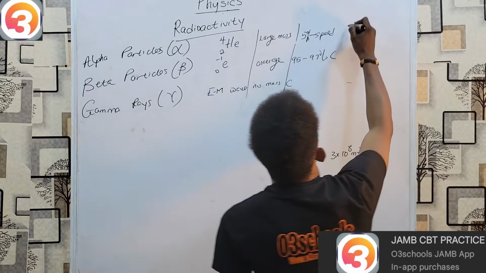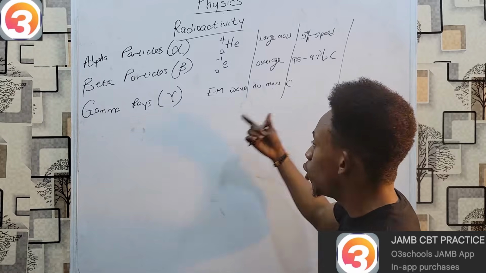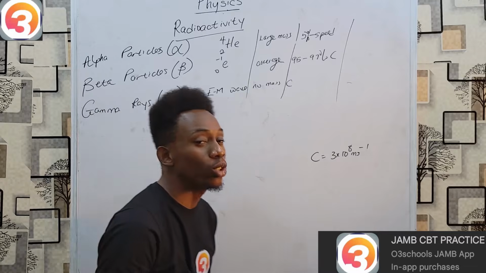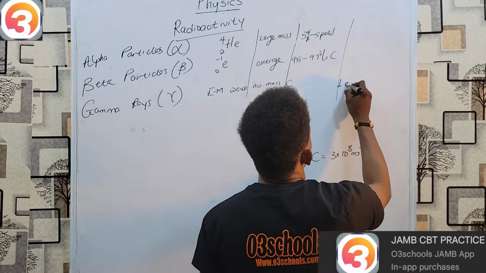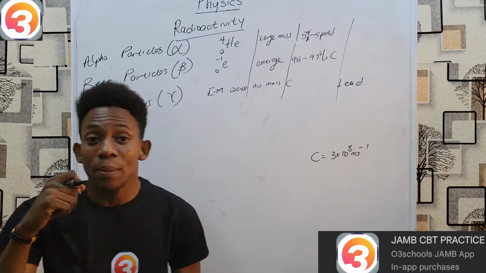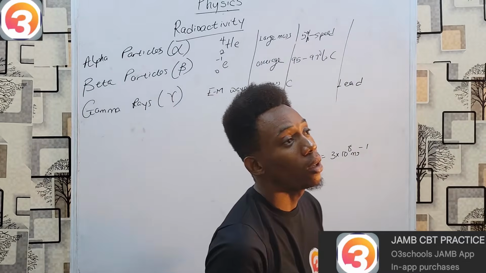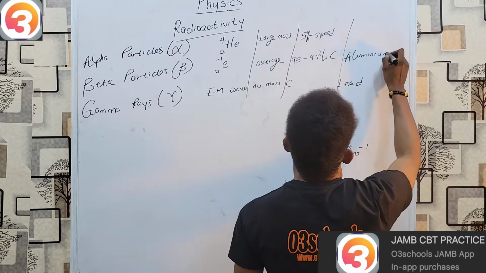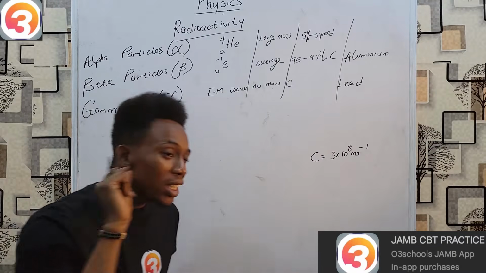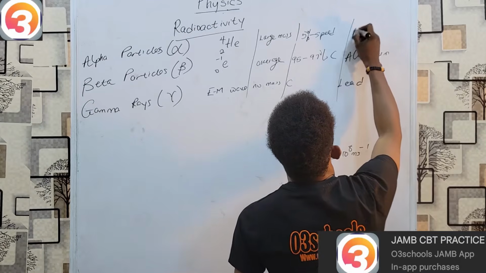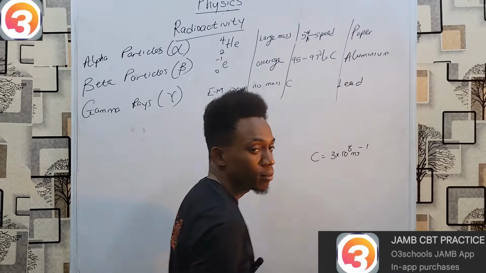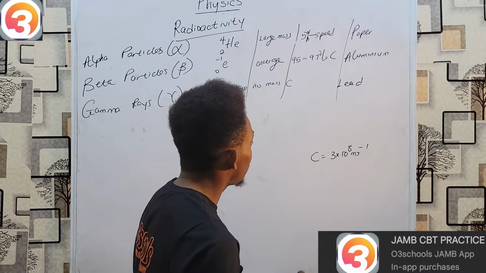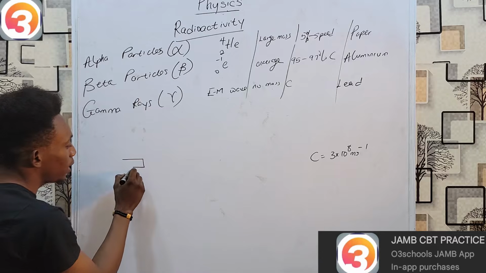Added to this mass, you now also have penetration power. Your gamma rays having no mass, it's easy for them to penetrate. So they have the highest penetrating power, and you can only stop them using a thick block of lead. Your beta particles have average penetrating power, and you can stop them using sheets of aluminium. While last but not least, your alpha particles have the least penetrating power and can simply be stopped with sheets of paper.